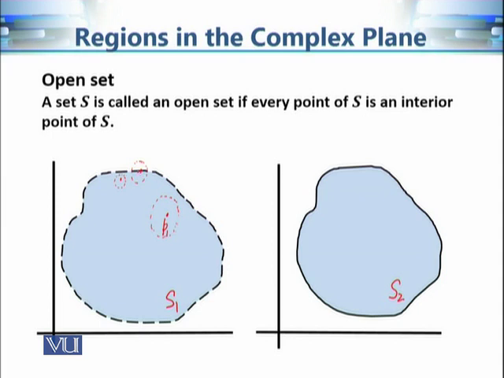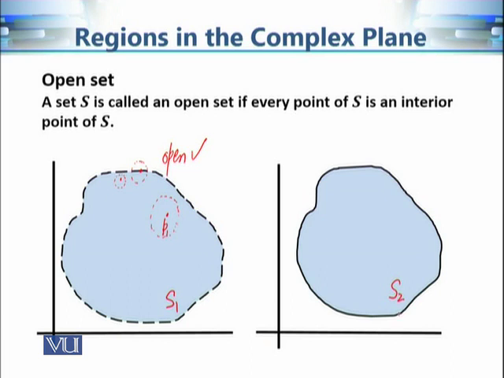But this point at the boundary is not included in the set S1 because the boundary is dashed and it is not continuous. So this means that the boundary is not included. In other words, we can say that for every point of this set S1, there exists an epsilon neighborhood which is contained in the set S1, or we can say that every point of this set S1 is an interior point of S1. So we can say that S1 is open.